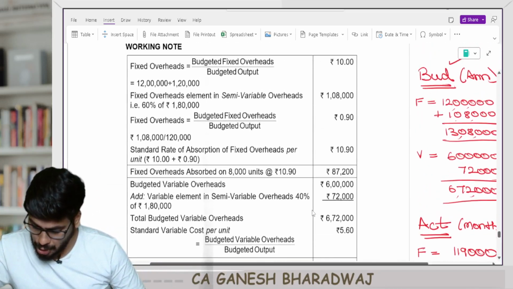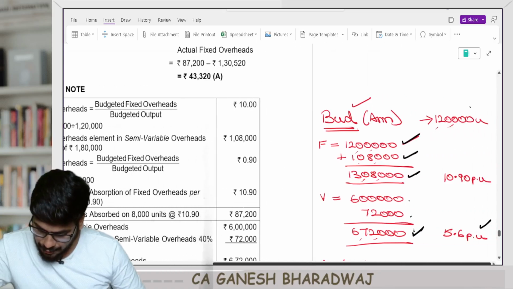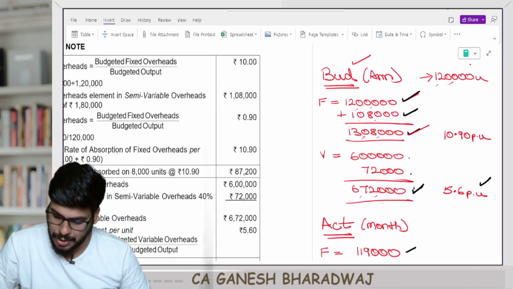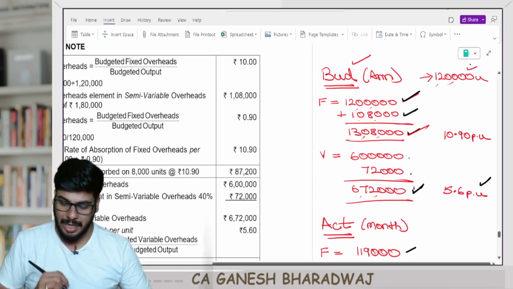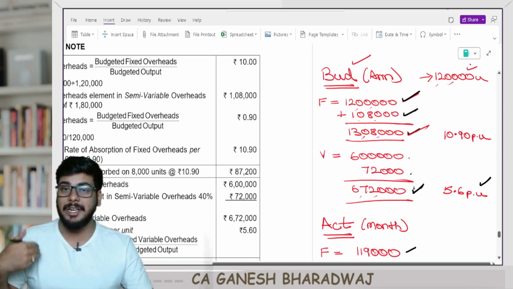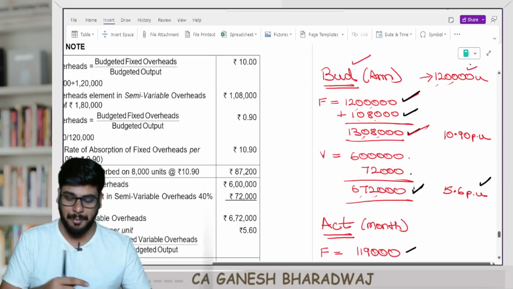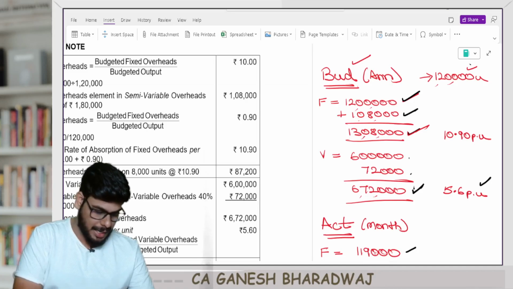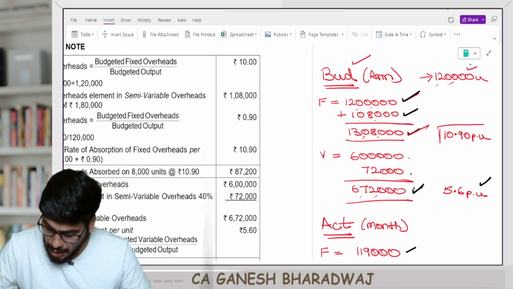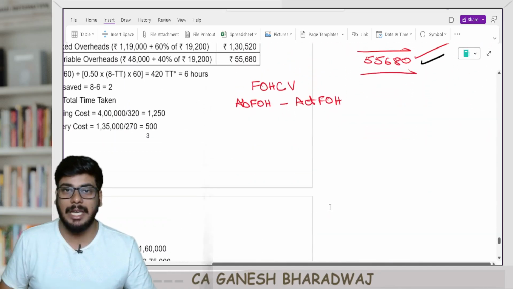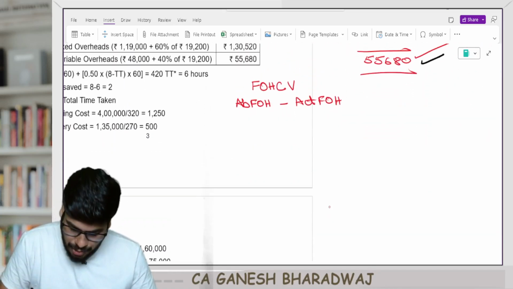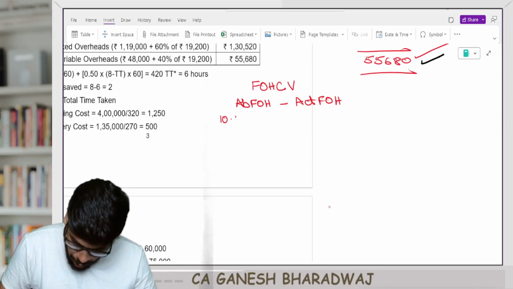Now, what's your absorbed overheads? So we know that the budgeted fixed overheads was how much? 13,08,000. And the budgeted output was how much? 1,20,000. So what is the predetermined absorption rate? If they are following a production units method, it's going to be 13,08,000 divided by 1,20,000. So per unit, the absorption rate is 10.90. Right? In this month, I've actually produced how many units? 8,000 units. Absorbed overheads is 10.90 into 8,000 units.